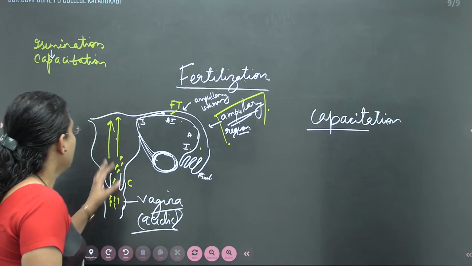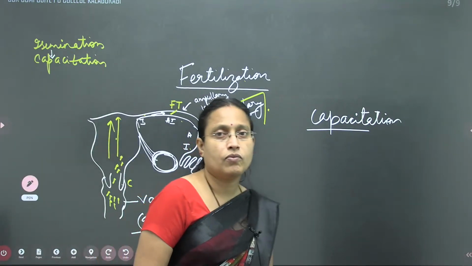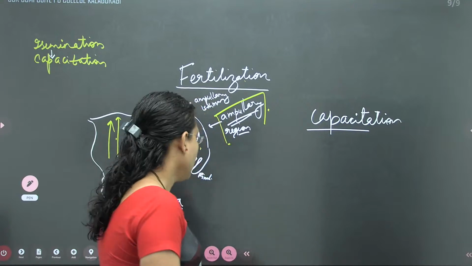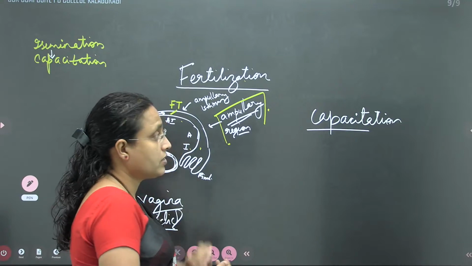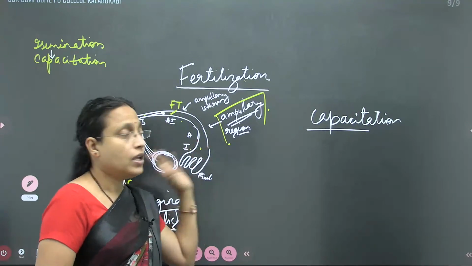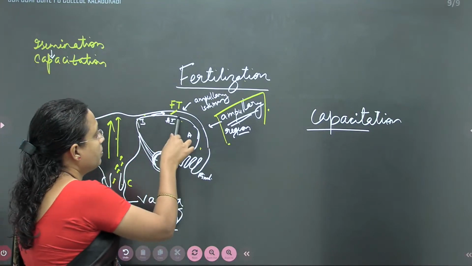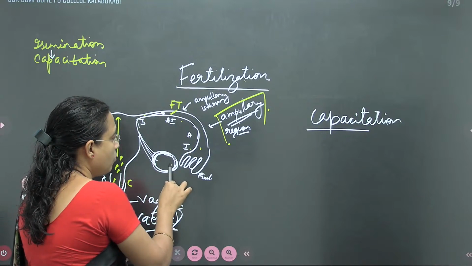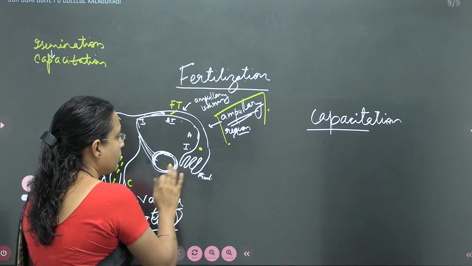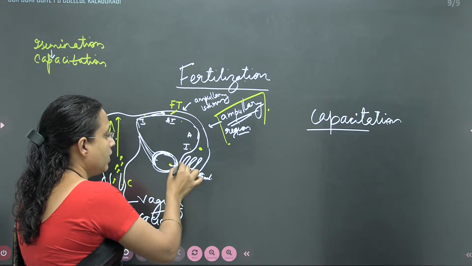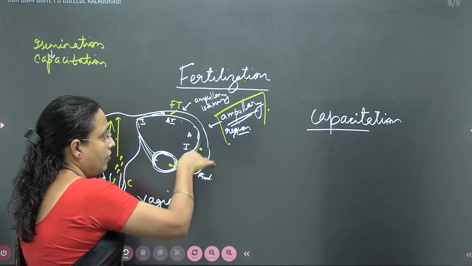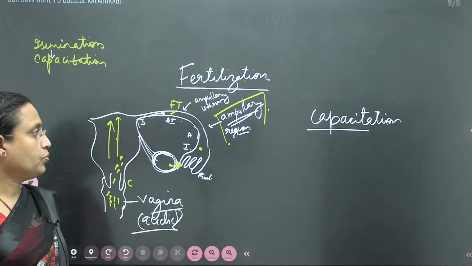Next, once the sperm reaches the fallopian tube, simultaneously the ovum should also be released and collected in the fallopian tube.